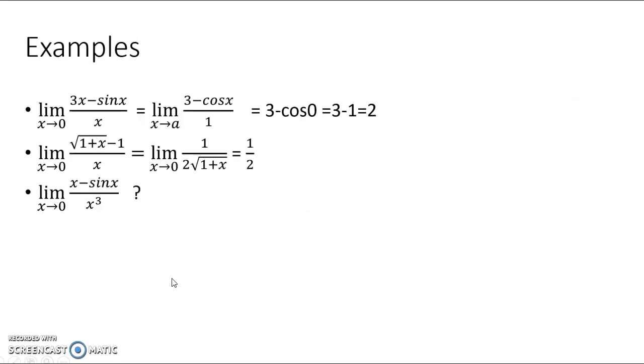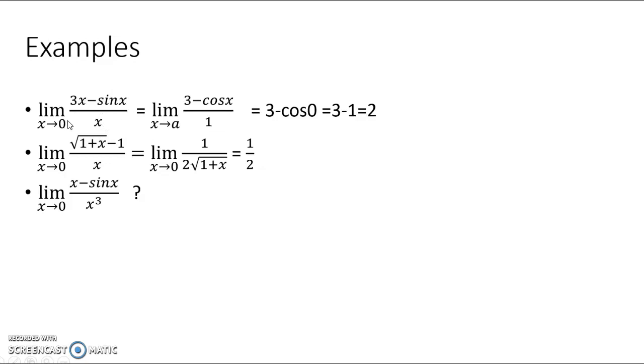Next are some examples. Limit x tending to 0, 3x minus sin x divided by x. This is by using the previous theorem. At the first attempt, this is of the 0 by 0 form.